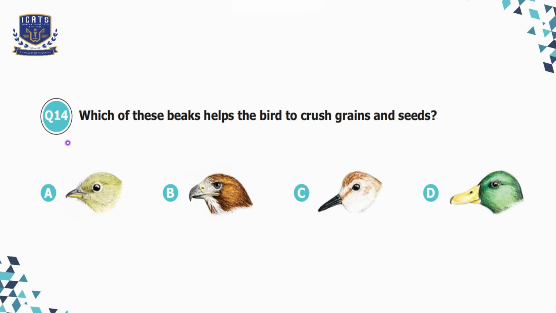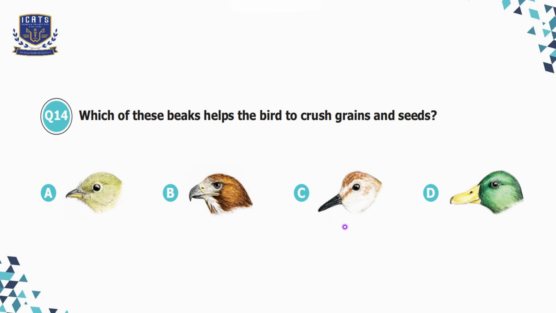Question number 14. Which of these beaks helps the birds to crush grains and seeds? Option A, the beak is short, thick, and conical, which is perfect for crushing seeds and grains. So option A is our best choice, but let's check the other options as well. In option B, the beak is sharp and hooked, designed for tearing meat. It is found in birds of prey like eagles and hawks.